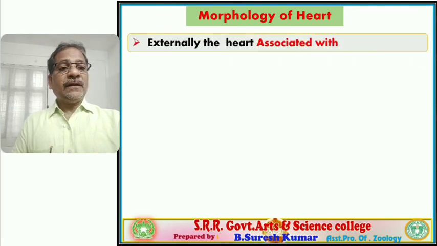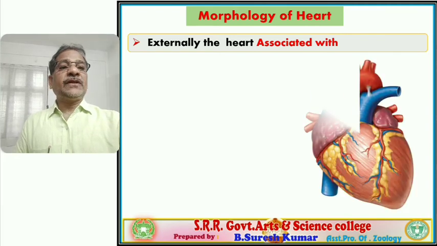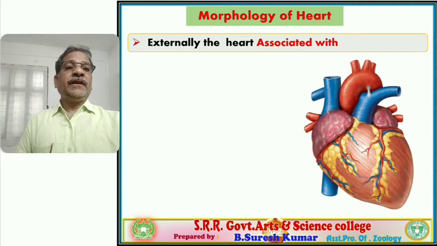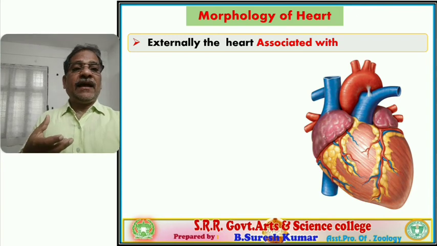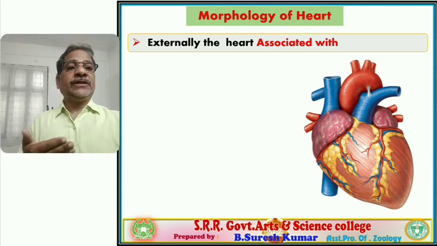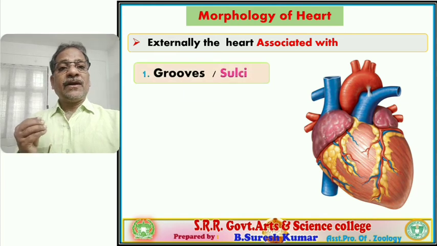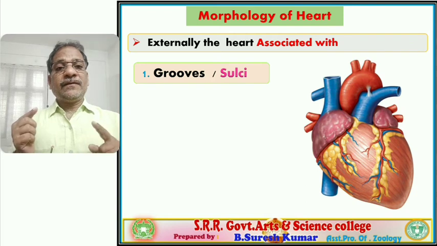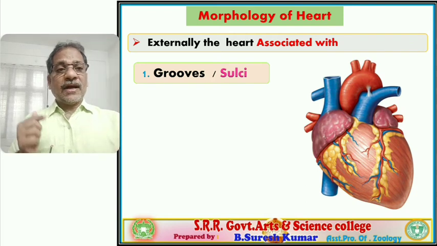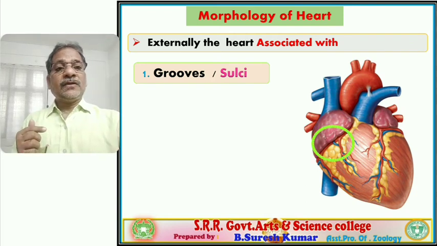Next, externally the heart is associated with various components, various structures. Observe that peripherally it has different kinds of structures. Let us see what structures we find. First, the grooves, also called sulci. Observe a groove between the atria and ventricle.